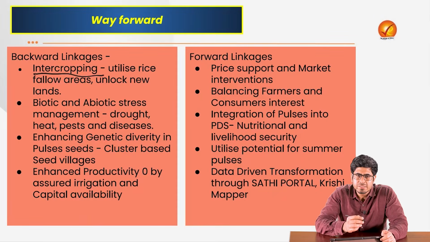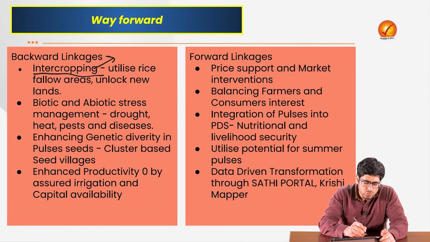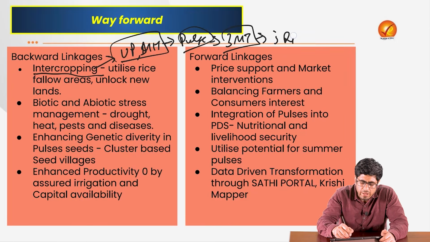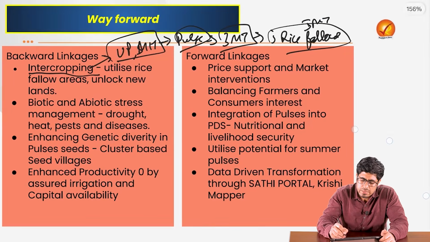What can we do? We can start with intercropping. In states like Uttar Pradesh and Maharashtra, where sugarcane is being grown, we can simultaneously grow pulses, and that would give us around 3 million tons more pulses. We can also use the rice fallow land present in our country, and that would give us another additional 3 million tons of pulses production.